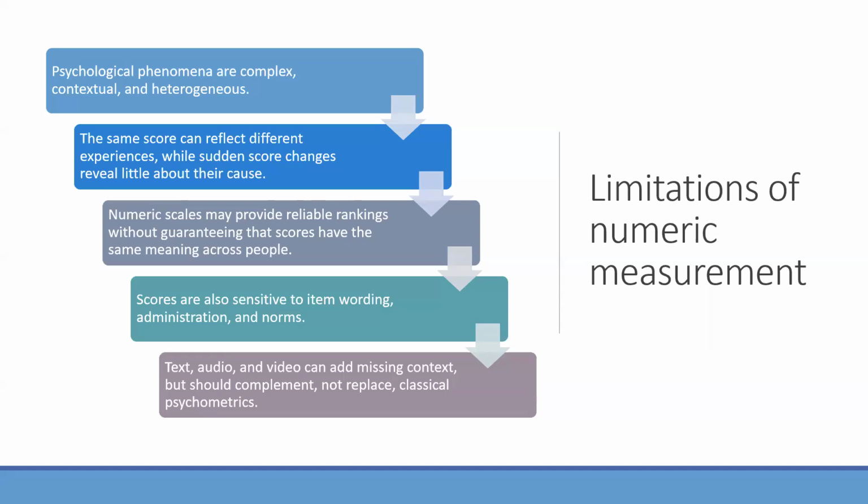What does it mean for this person and that person? Text data can provide context for that. And it's not just text data; audio and video can also provide additional semantic and contextual information. In this way, you can also use this in tandem with classical psychometric principles for evaluating measurement quality.